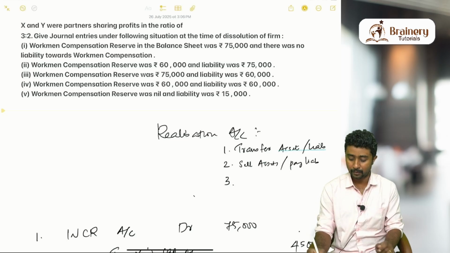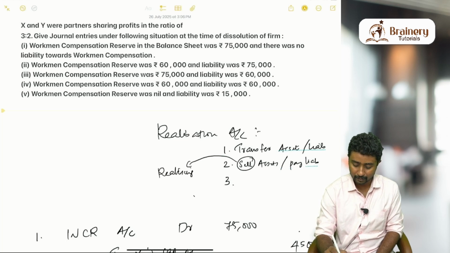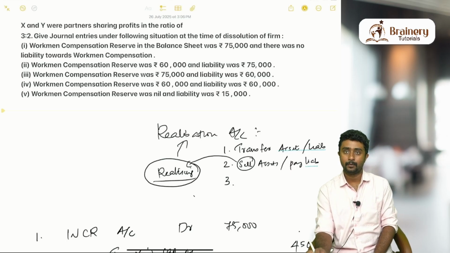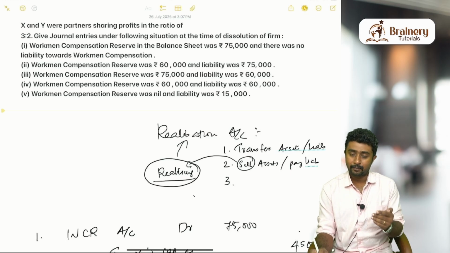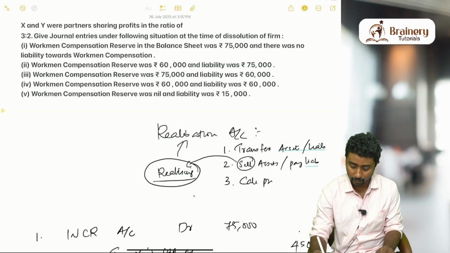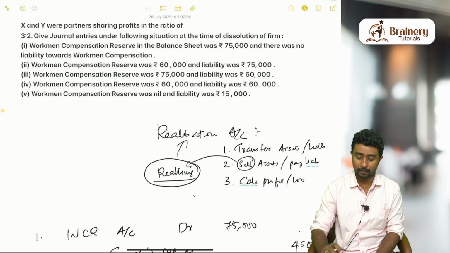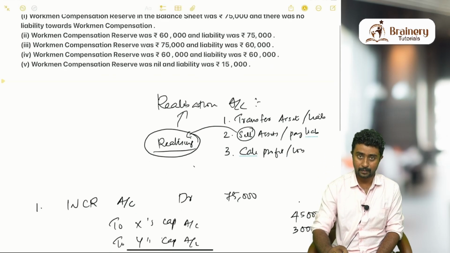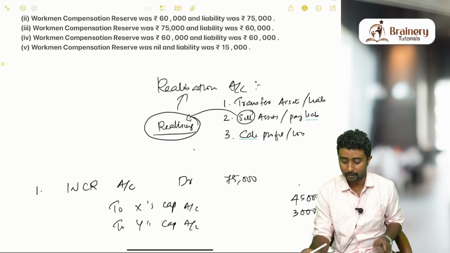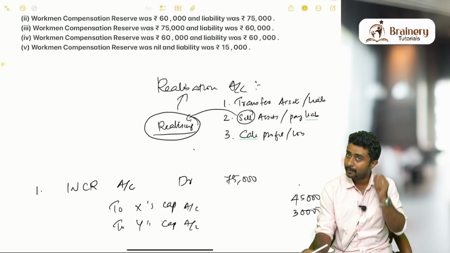Selling assets can be also called realizing assets, from which the account got its name, realization. After selling and paying the liabilities, third part is calculating profit or loss. Okay, this is how you have to do realization account. First transfer the asset, second sell the asset, and third calculating profit or loss.